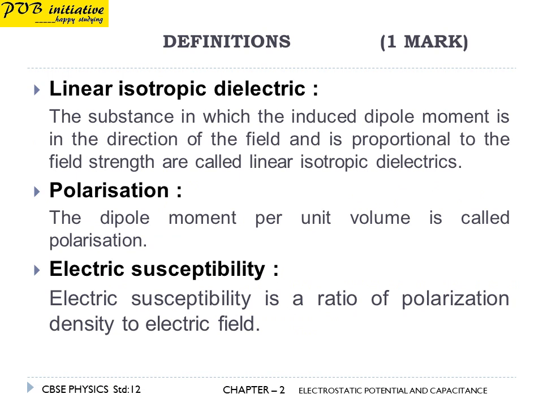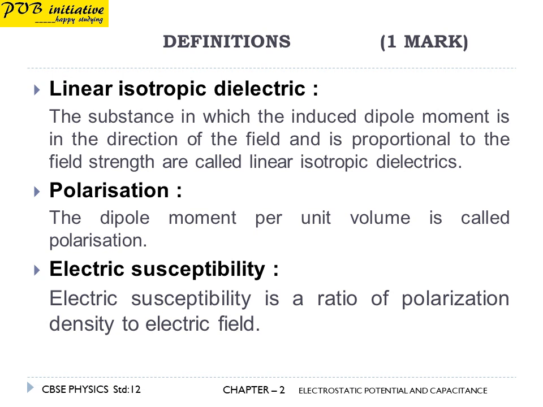Next definition, linear isotropic dielectric. The substance in which the induced dipole moment is in the direction of the field and is proportional to the field strength is called a linear isotropic dielectric.